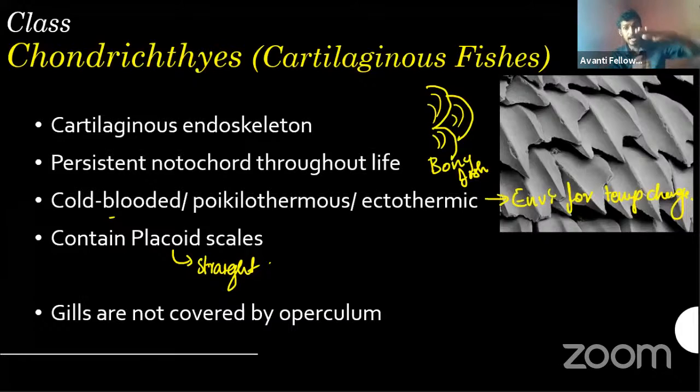So placoid scales will be arranged like this. These are almost straight scales, not bent. These will be arranged throughout their body, and these are almost sharp, but it won't hurt you that much. These are non-visible, so small. If you do it with high velocity, it will pierce your skin, but if you do it smoothly, nothing will happen.